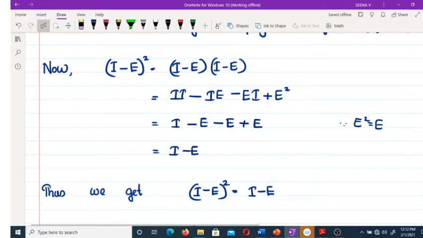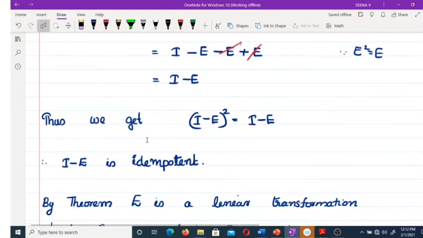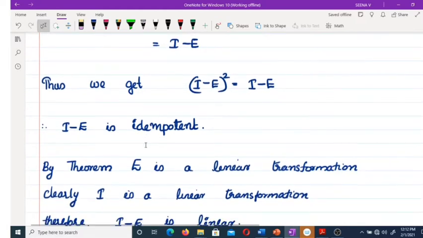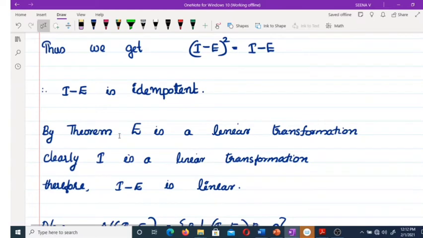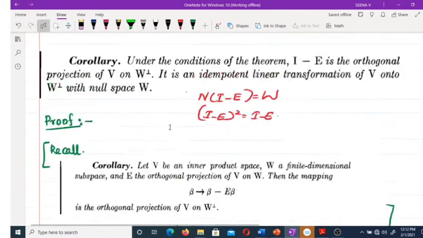E is a projection, therefore E square is E. Here minus E and plus E cancel each other, and finally we get I minus E. So (I minus E) whole square equals I minus E implies I minus E is an idempotent linear operator. Now by theorem 5, okay, E is a linear transformation.